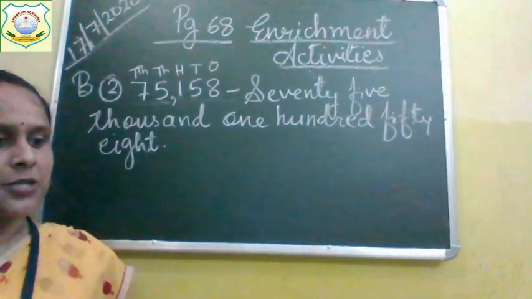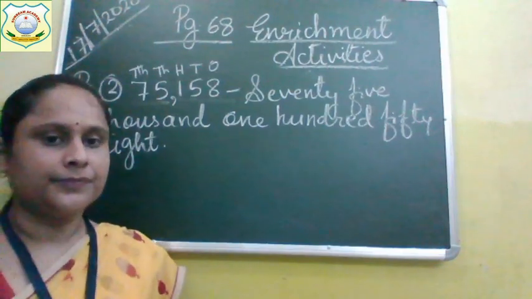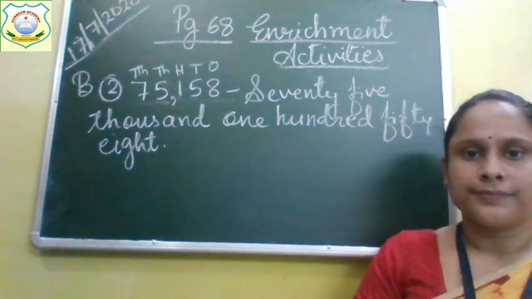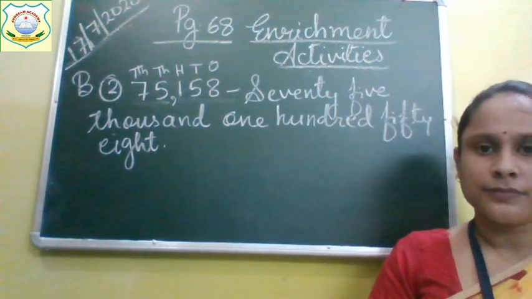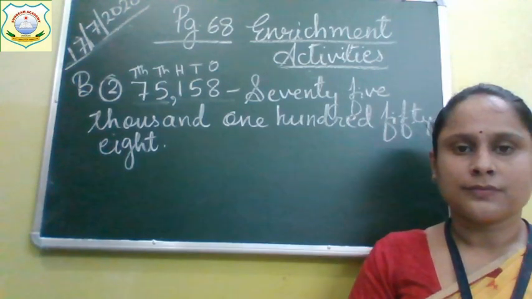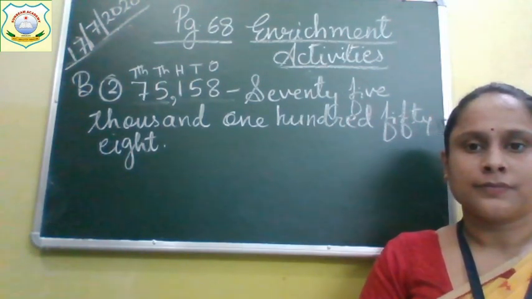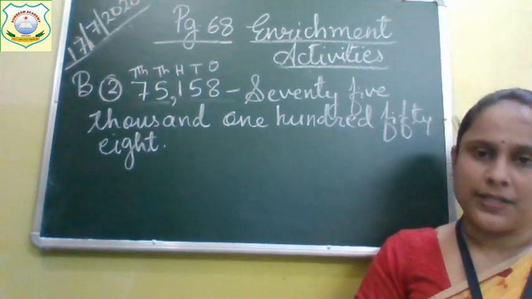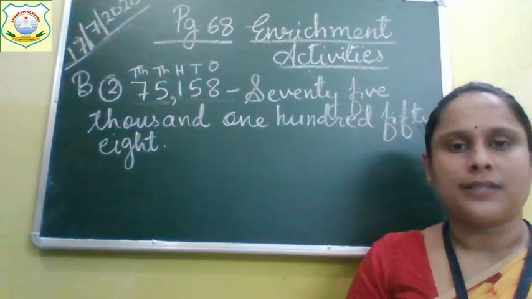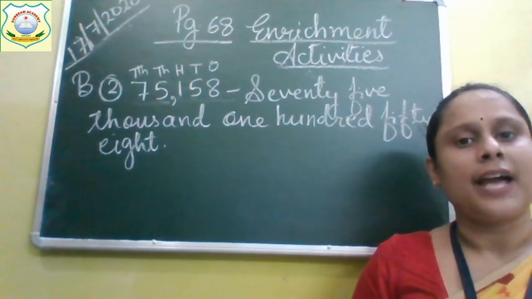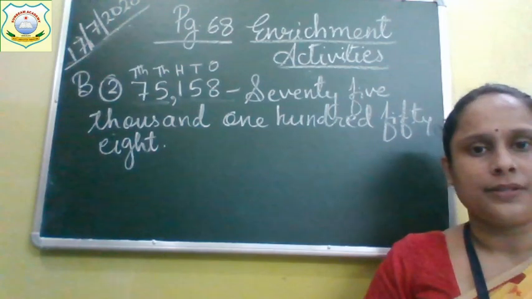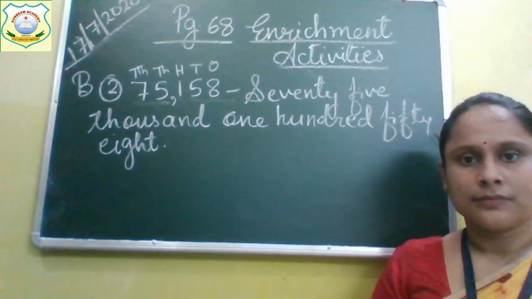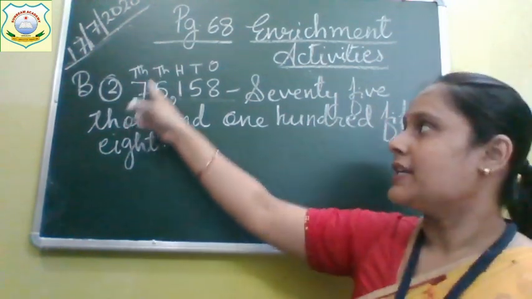Now note down this question in your notebook, everyone. Copy down this question, children. After this, we will do question number C. Write the numerals. In words, it is given; we have to write the words in numbers. 75 is in the thousands place.